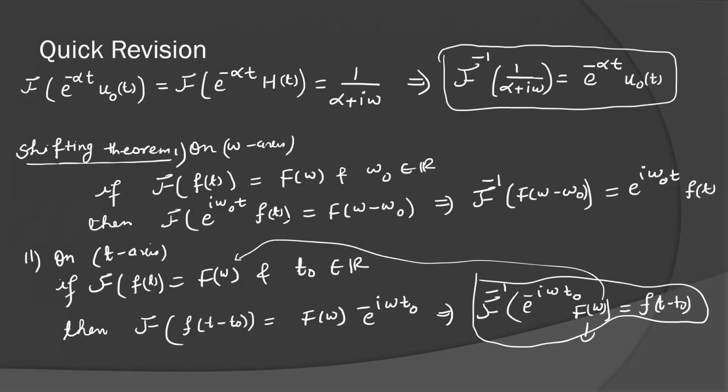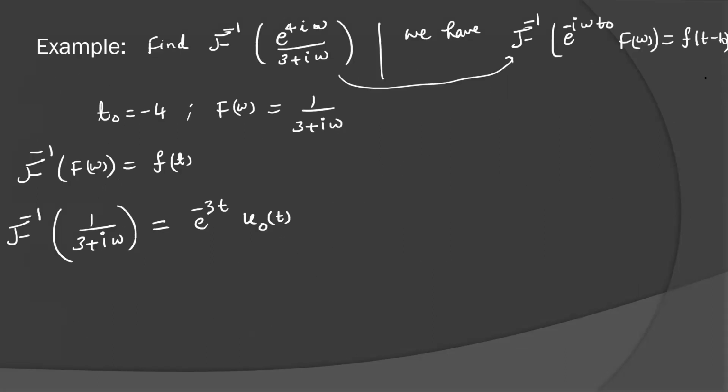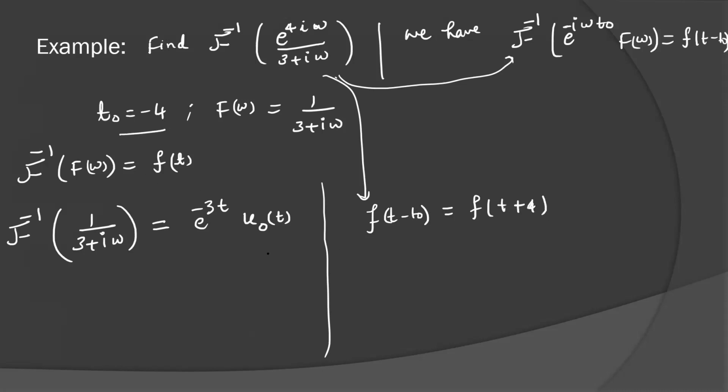If you compare with this result, now you have f(t), and you know that our problem is equal to f of t minus t naught. So it will be f of t plus 4, because t naught is minus 4. You have f(t) here, e to the power minus 3t u0(t). So what will be f(t plus 4)?